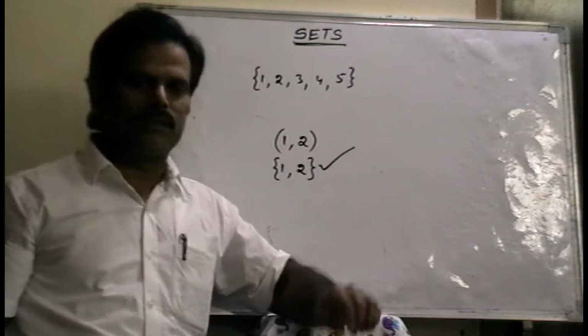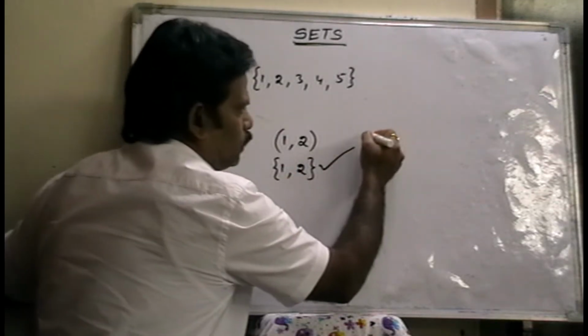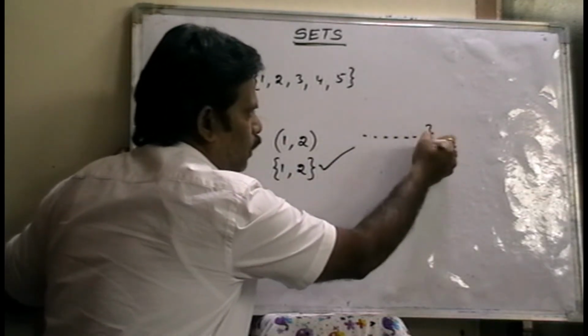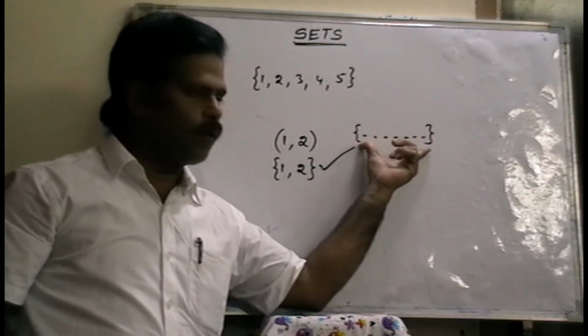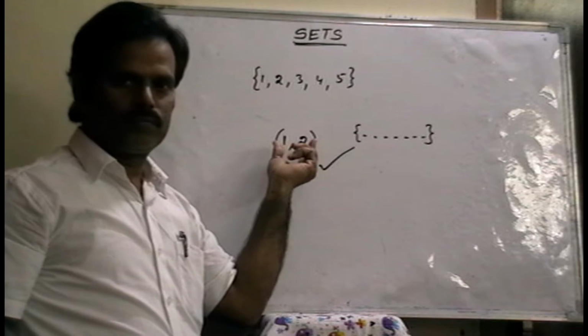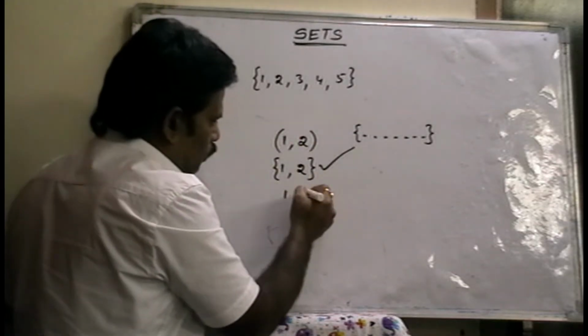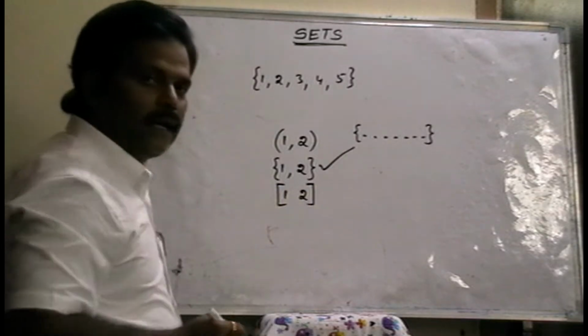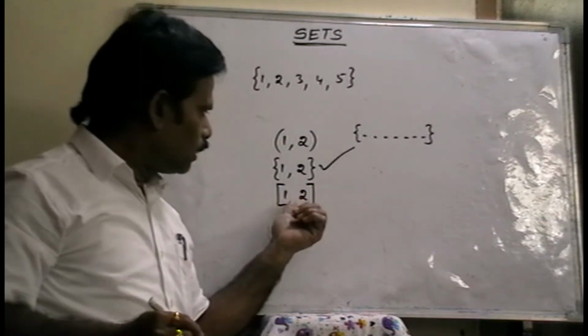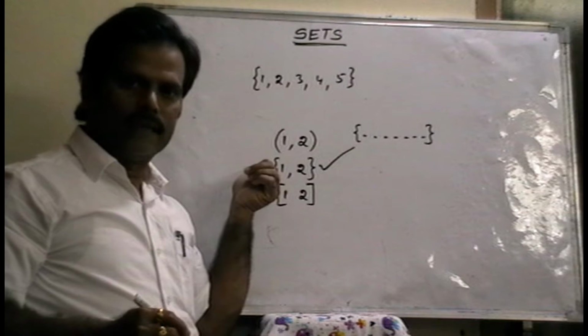So a set symbolically means the elements which are enclosed or bounded by only flower brackets. These are called flower brackets, those are ordinary brackets. If the same elements 1, 2 are bounded by square brackets, it is called a matrix. It is a matrix. That is an ordered pair. This is a set.